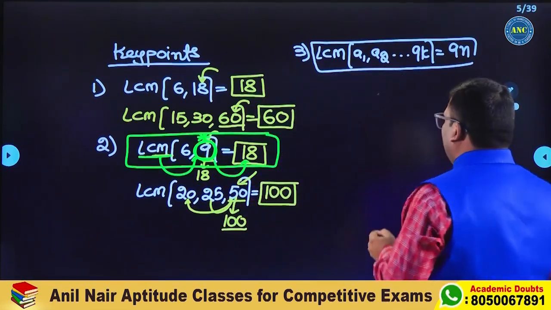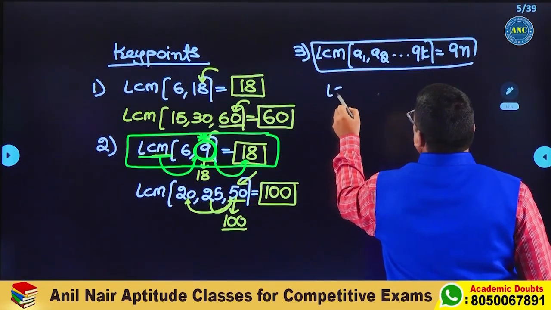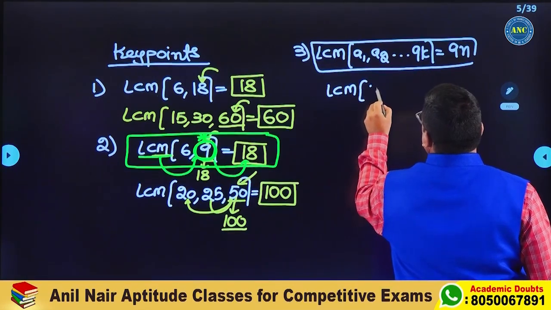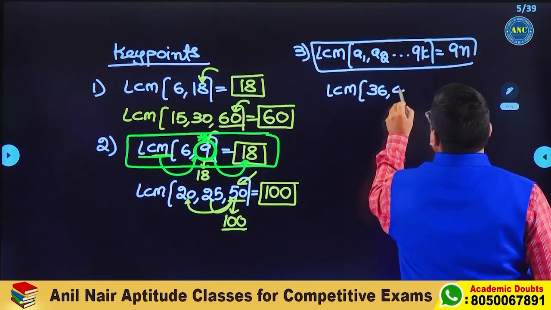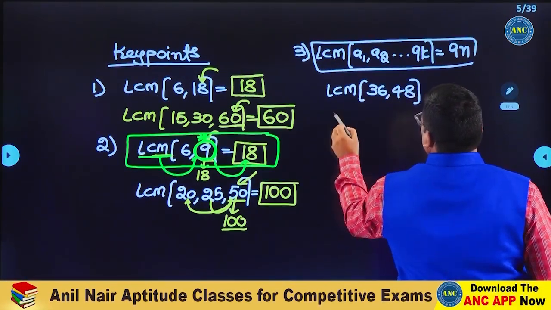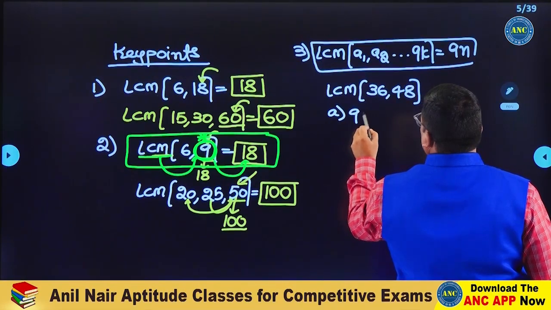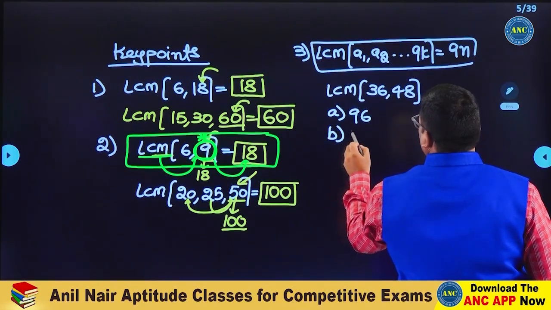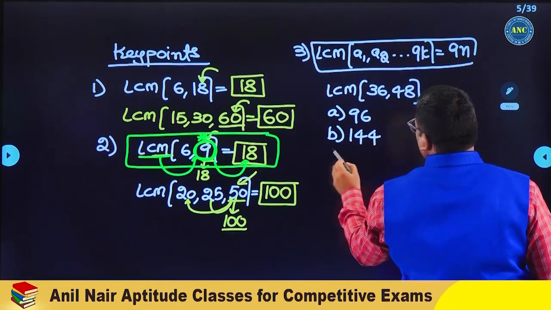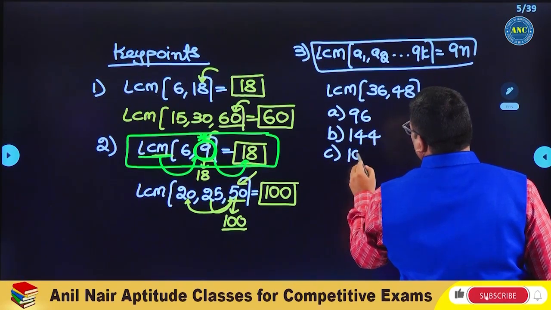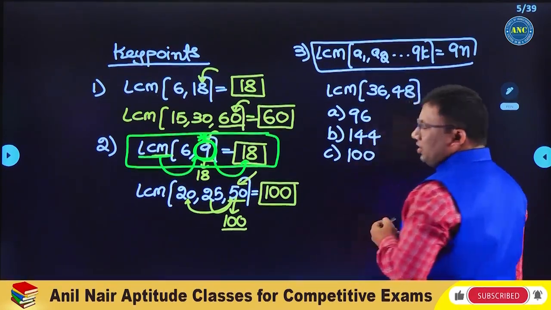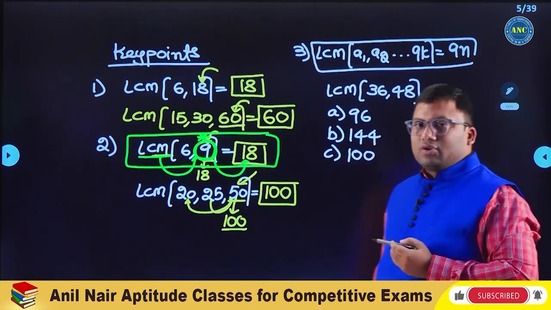For example, if a question is LCM of 36, 48, and the options are like this: 96, 144, 100. We will also keep one more option once we understand the level 1 question.